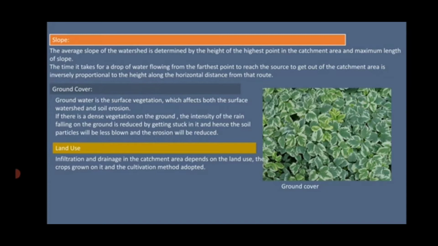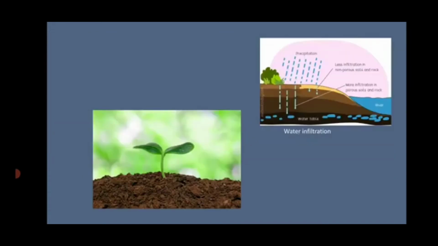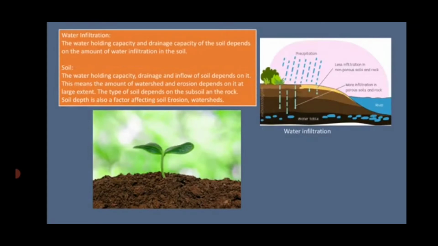Now, next is water infiltration. The water holding capacity and drainage capacity of the soil depend on the amount of water infiltration in it. Okay, so the water holding capacity and drainage capacity of the soil depend upon the water infiltration in it, that is, the amount of water the soil holds in it.